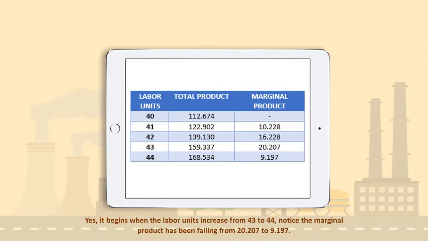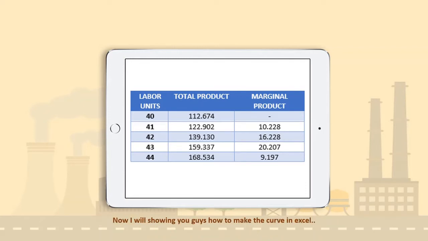Notice that marginal product has been falling from 20,207 to 9,197. Now, I will show you guys how to make the curve in Excel.